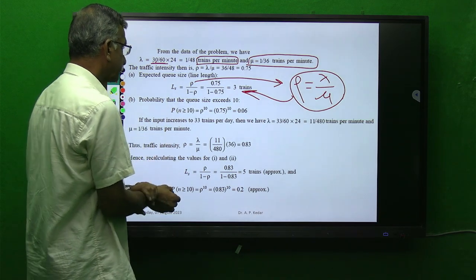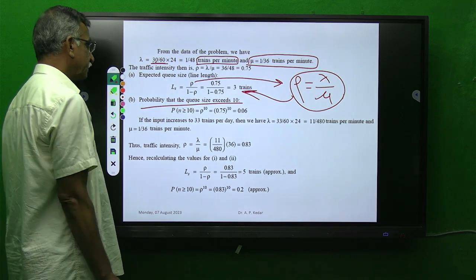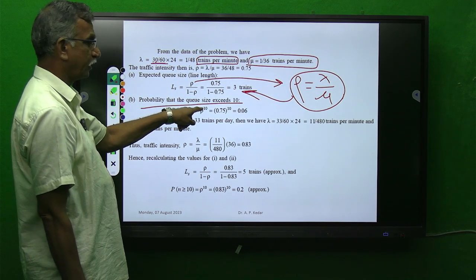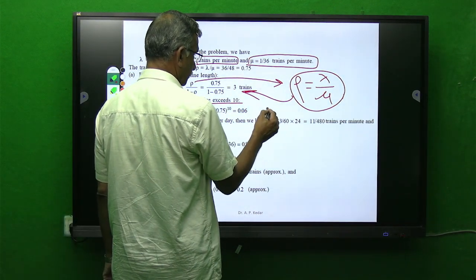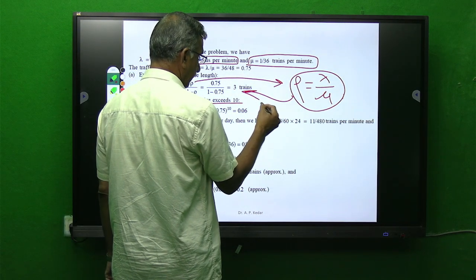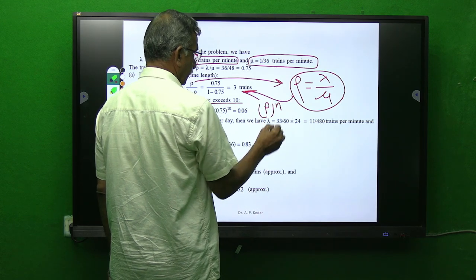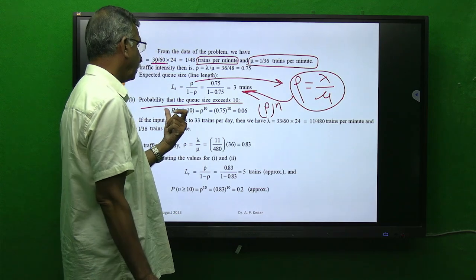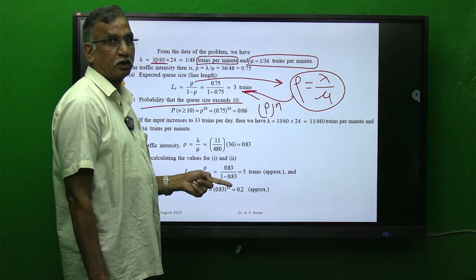The probability that the queue size exceeds 10, meaning the number of trains waiting exceeds 10, is given simply by lambda by mu raised to 10. The basic relationship, which we have seen in earlier slides, is rho raised to n. N is to be replaced by whatever number you are finding the probability for in that particular application.